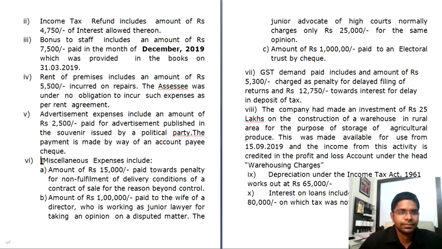And then the sixth point, miscellaneous expenses include an amount of rupees 15,000 paid towards penalty for non-fulfillment of delivery conditions of a contract of sale for reasons beyond control. The reason is beyond control and it is just non-fulfillment of delivery conditions. That is, it is not breach of law, it is breach of contract. They are not complying. If there is breach of the agreement, you can claim the deduction.